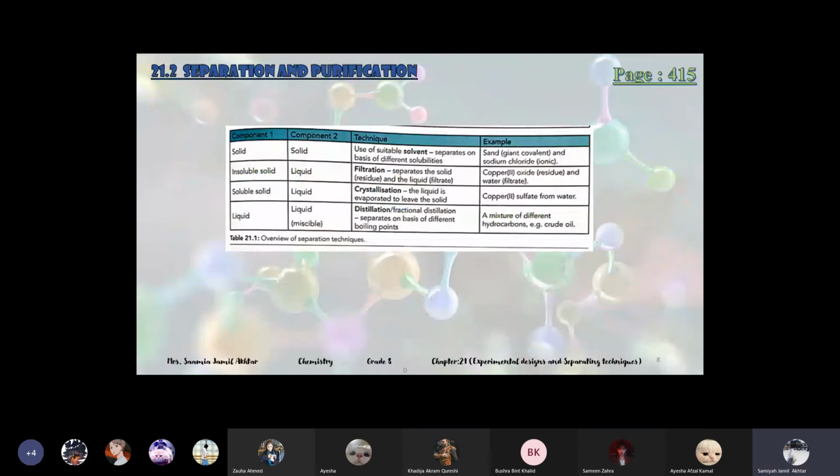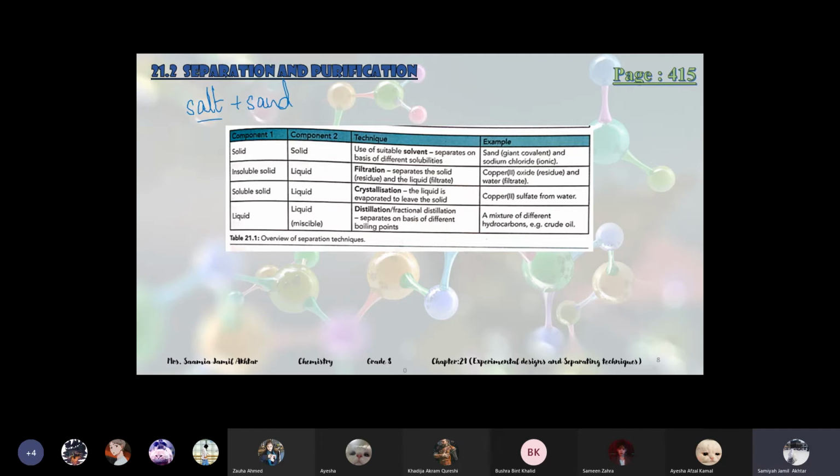Now this box is also really important because it is the summarized view of all the techniques. If you have a solid-solid mixture, the first thing I told you is you have to select a suitable solvent, like the example of salt plus sand.